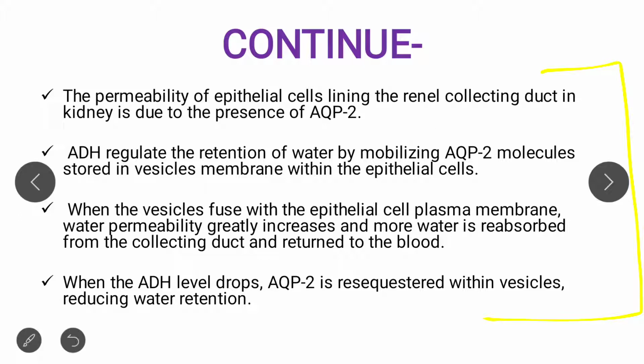Let's read the PPT. The permeability of the epithelial cells lining the renal collecting duct in the kidney occurs due to the presence of aquaporin 2. So a question may be asked from this part as well: what type of aquaporin is present lining the renal collecting duct in the kidney? The answer will be aquaporin 2. It means aquaporin 2 is present in the kidney, in the renal collecting duct epithelial cells.